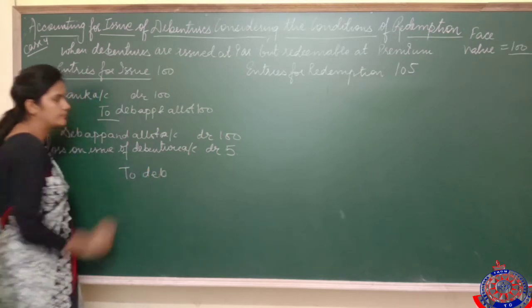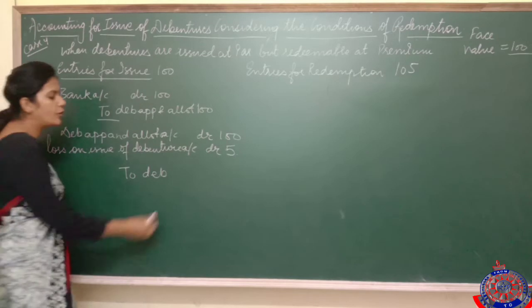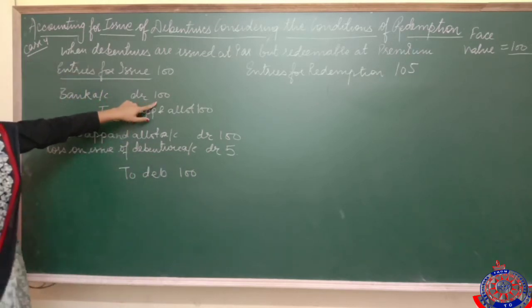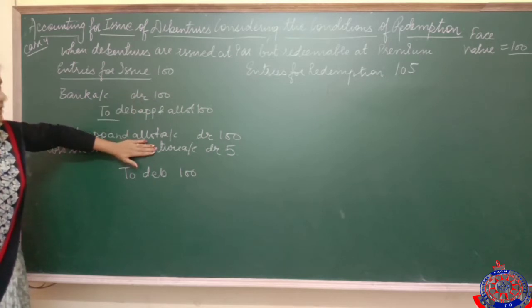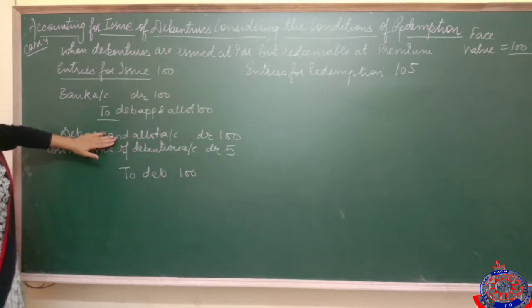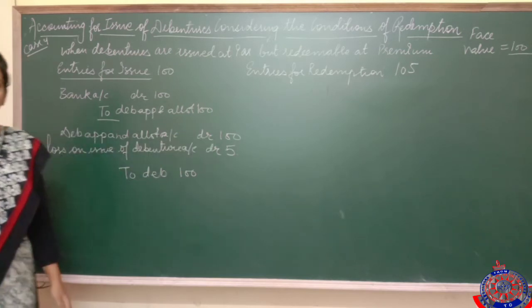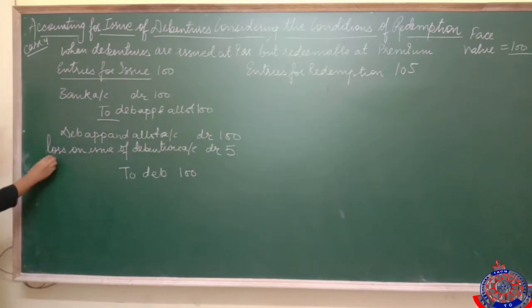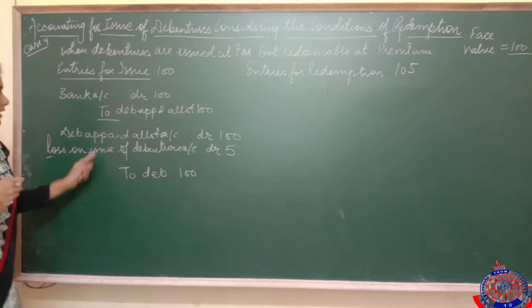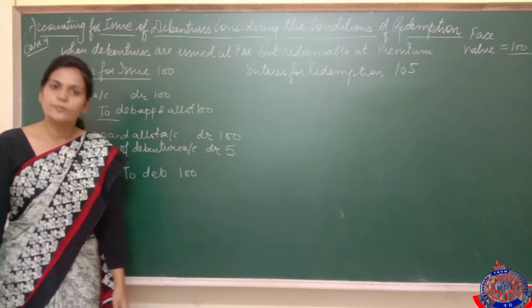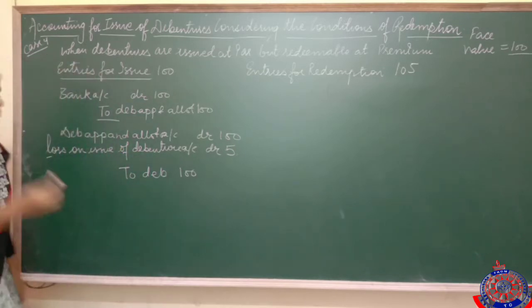Debenture. In debenture we always show the face value only. अब देखिए, डिबेंचर पार पर इशू था आपका, तो अब अगर सपोज आप ये अकाउंट ओपन ना करते तो आप क्या एंट्री पास करते? Debenture application and allotment to debenture 100. Got it? अब आप देखिए ये loss on issue account है, we have to compensate for this loss at the time of redemption.